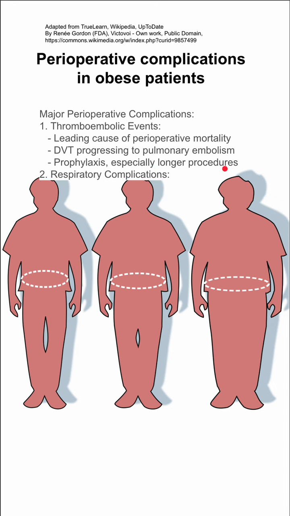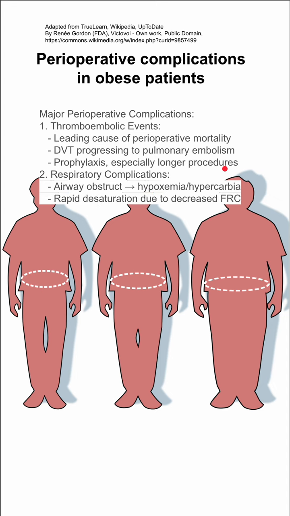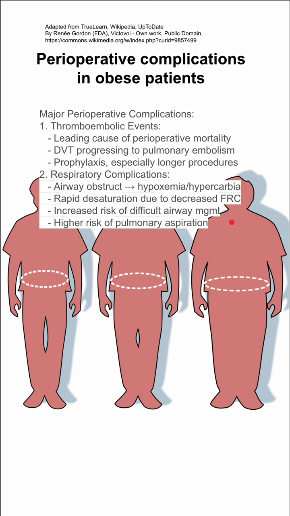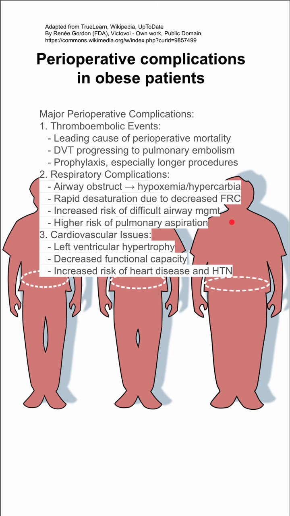They're also predisposed to respiratory complications. They can have airway obstruction that leads to hypoxemia and hypercarbia. They get rapid desaturation due to their decreased FRC, functional residual capacity, and they are at increased risk of having a difficult airway. They're also at higher risk for pulmonary aspiration.